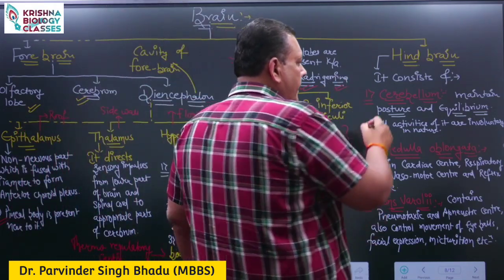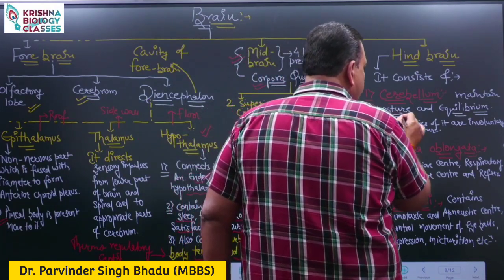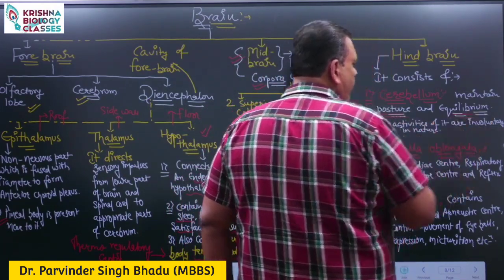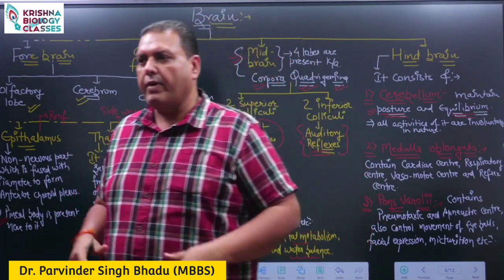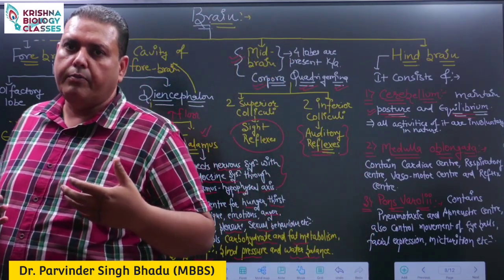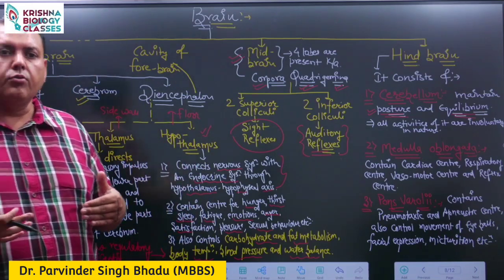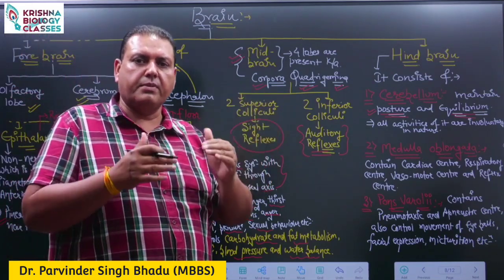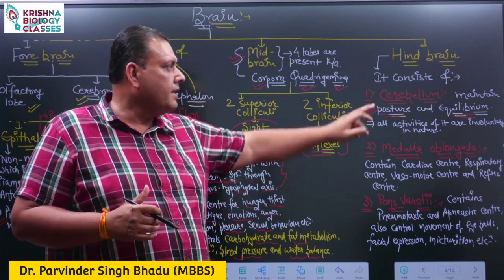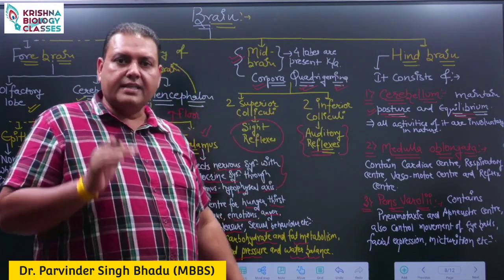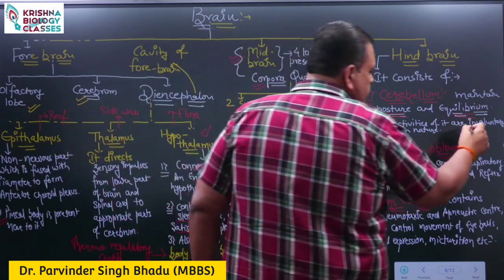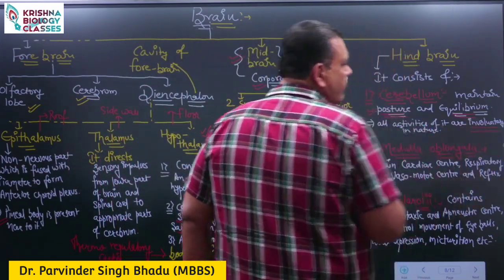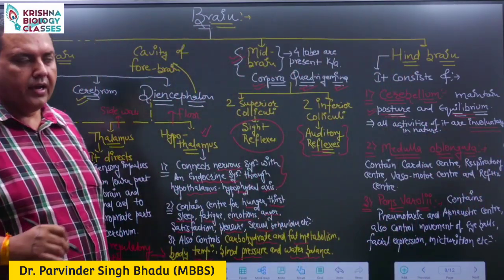Cerebellum regulates the posture and equilibrium of our body when we sit down, lie down, or whenever we are in a standing position. Which muscle needs to remain in a contracted state and which muscle needs to remain relaxed is decided by the cerebellum. We need to remember that all the activities of it are involuntary in nature.